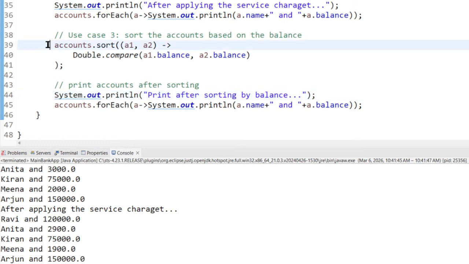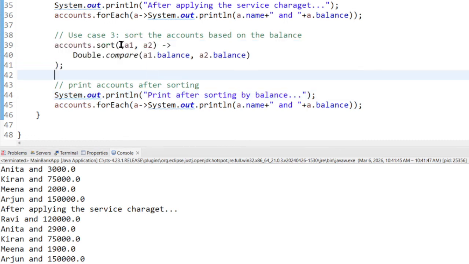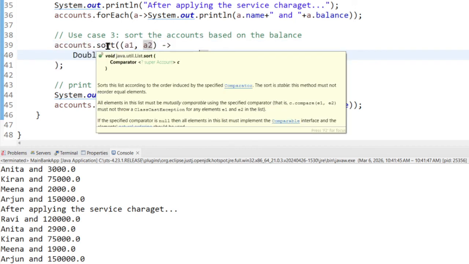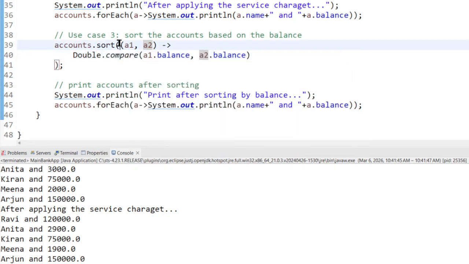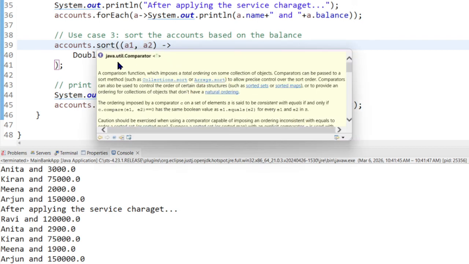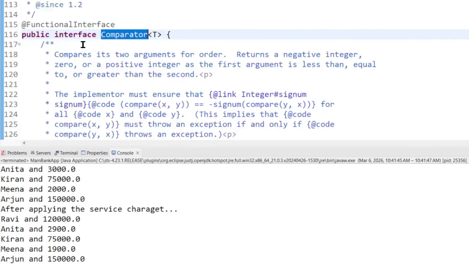But how many lines of coding have we written? Just one line. And where is the lambda? Here is the lambda. So the sort method needs an implementation of the comparator interface. If you just go to the comparator, let's click on this. Just type Comparator. Yeah, see that?